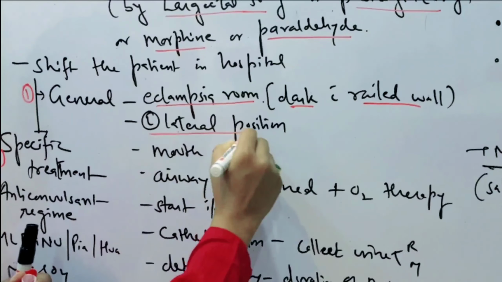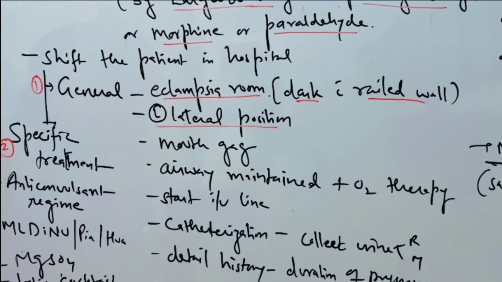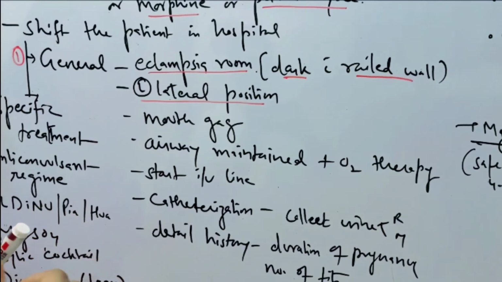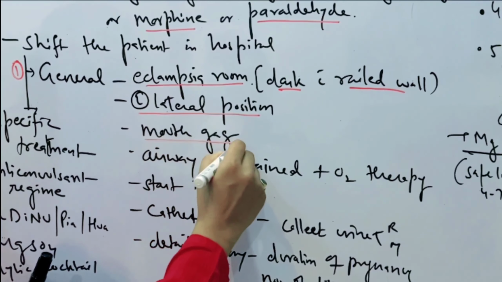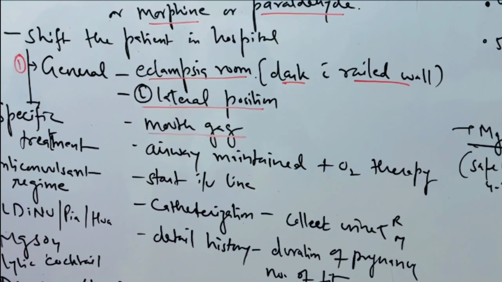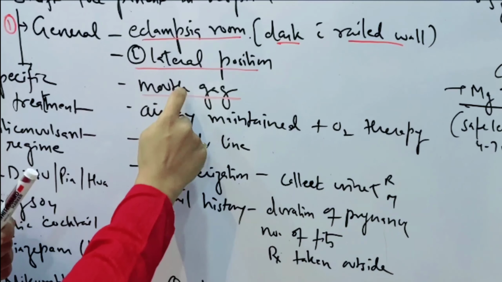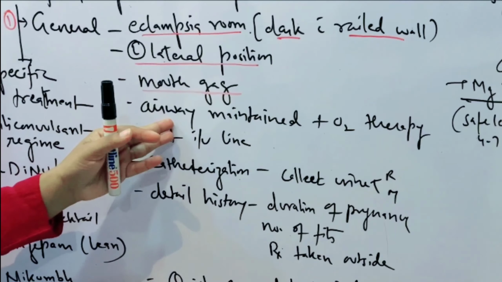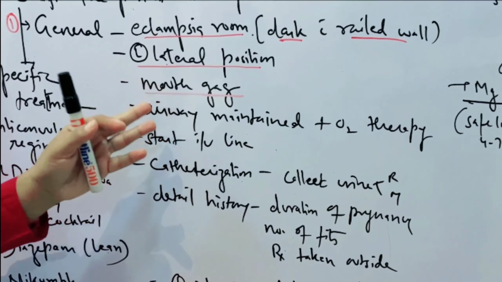Second is place the patient in the left lateral position. So left lateral position will decrease the compression of the vena cava and hence increases the blood supply of the baby. Third is to give the mouth gag so as to prevent the tongue injury. Otherwise convulsions के टाइम पर या फिट्स के टाइम patients become unconscious होती है and that might be possible कि उस टाइम पे उसको tongue bite हो जाए. So to prevent the tongue bite we will insert a mouth gag, as well as we have to maintain the airway with the help of mouth gag. So airway is also maintained, and if some secretion is there then with the help of mouth gag we will suck it out with the help of suction machine.